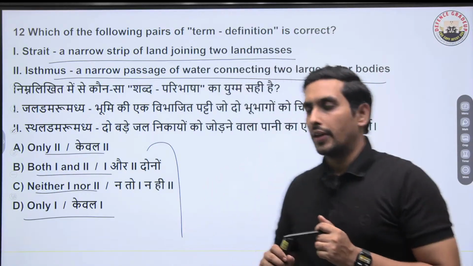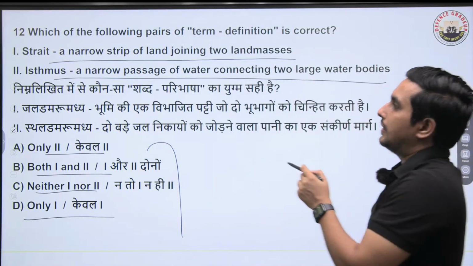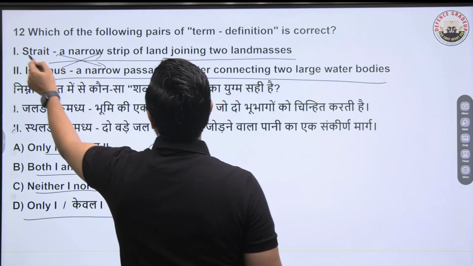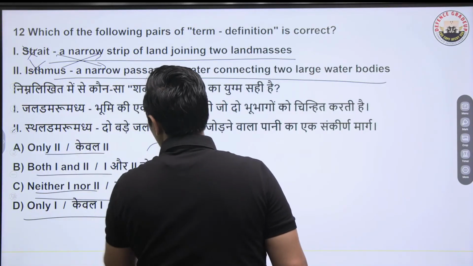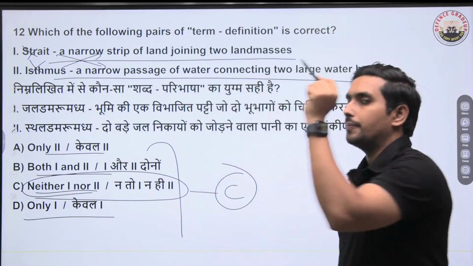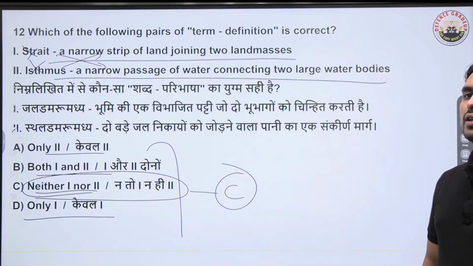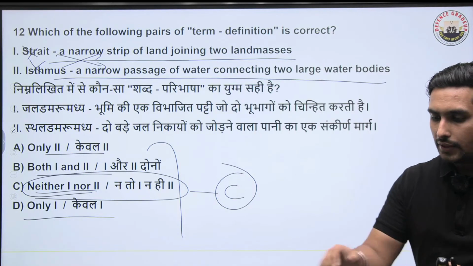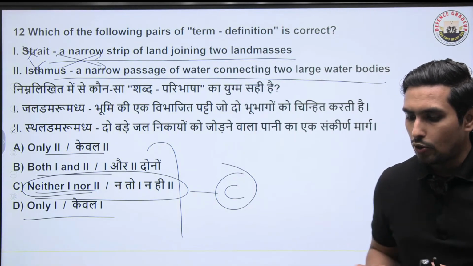Okay, perfect. So you have to understand, strait is a narrow passage of water and isthmus is a narrow strip of land. So both are incorrect. So neither one nor two, hence C is the right answer. Both the statements given are totally incorrect. We have to keep that in our minds. I hope you understand that.